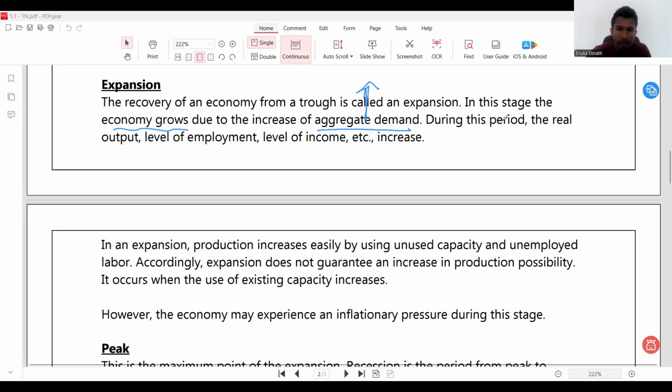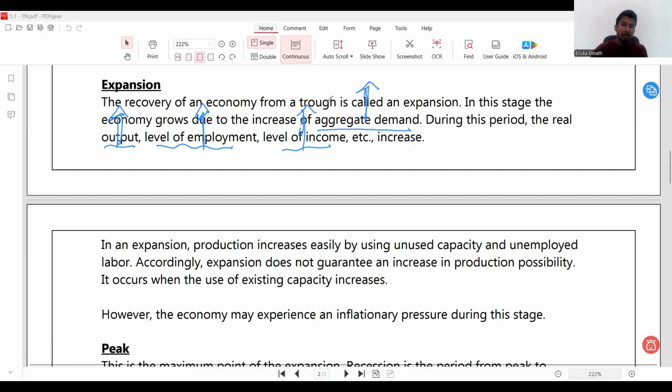And then during this period, the real output, the level of employment and the level of income, everything increases, right? So the aggregate demand increases, then the real output increases, the level of employment increases, and even the level of income increases. See, that is the problem.